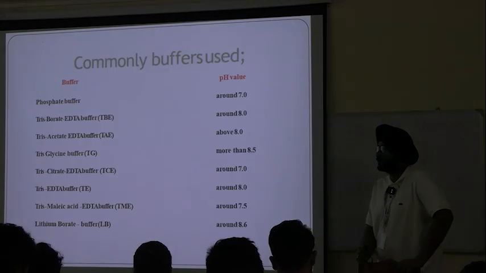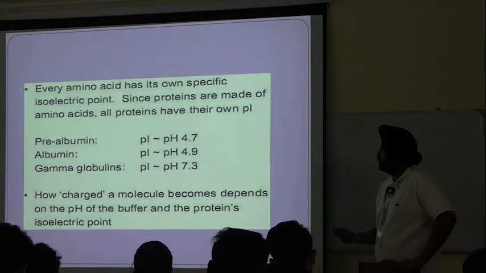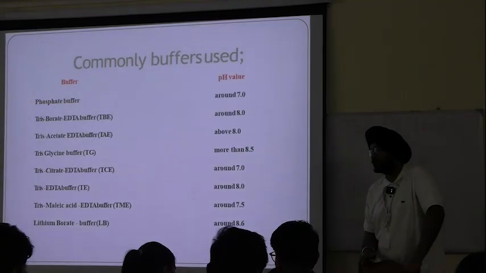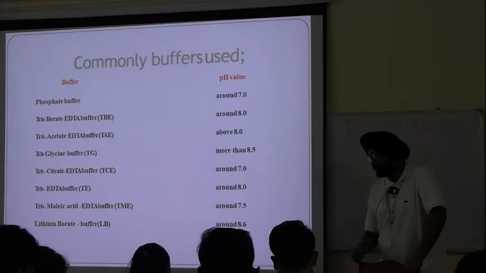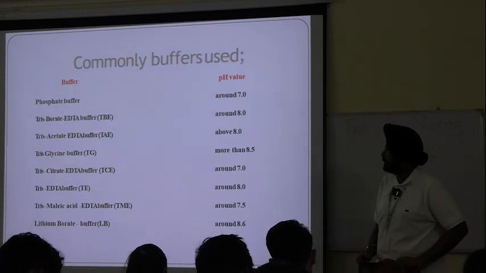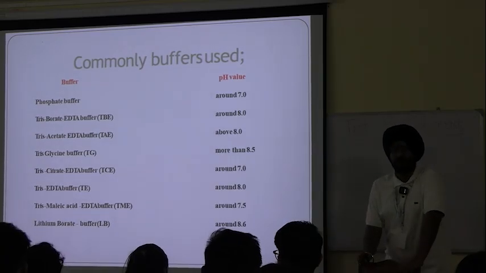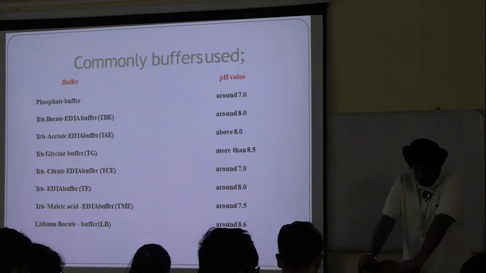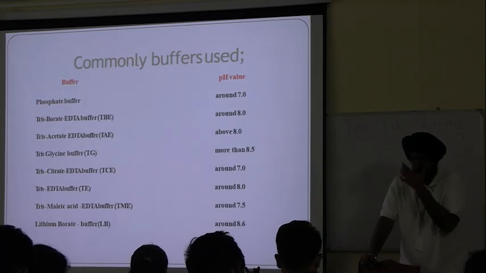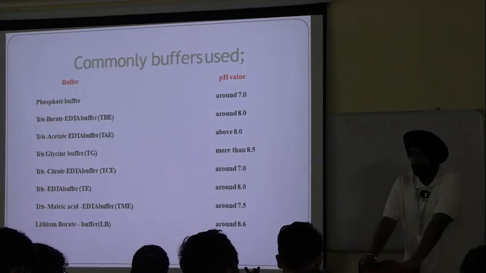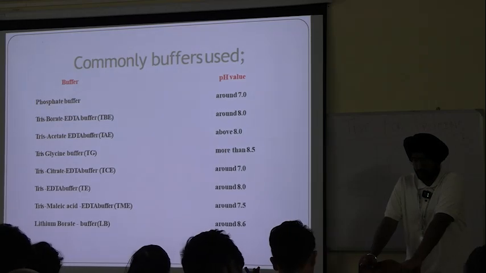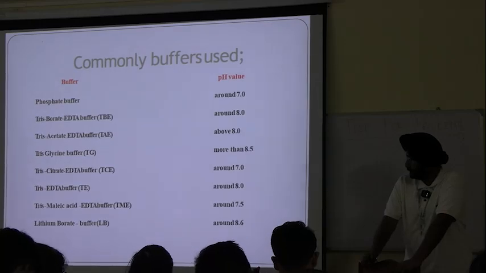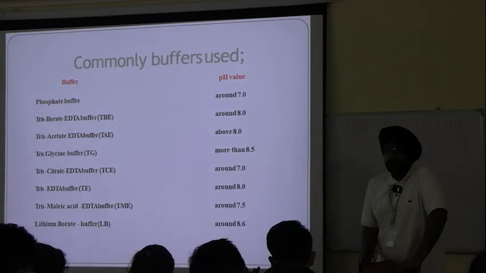Isoelectric pH. This is the isoelectric point. Isoelectric point is also termed as the pH at which the net charge is zero. So we write that as pI. Done?